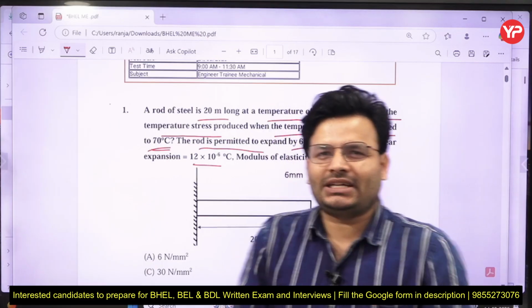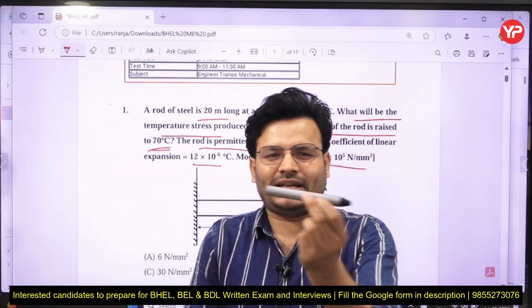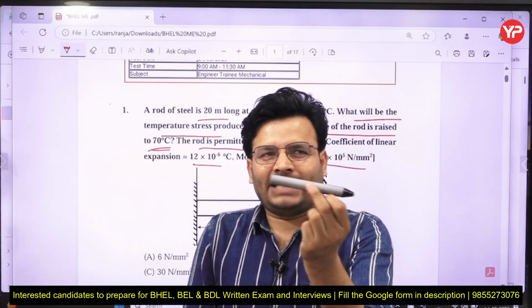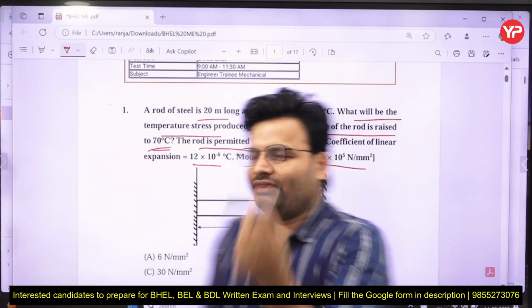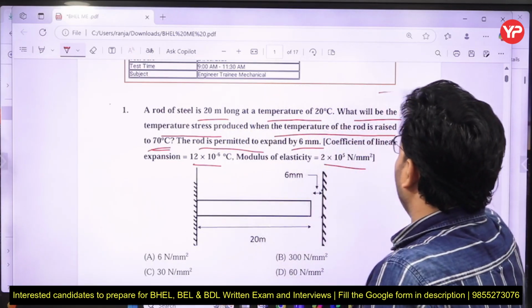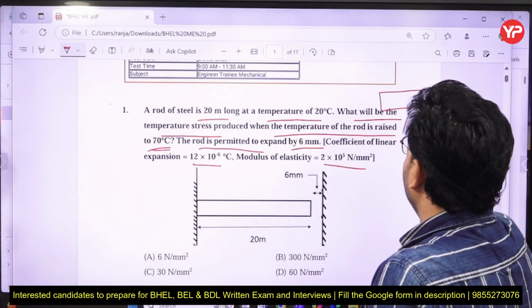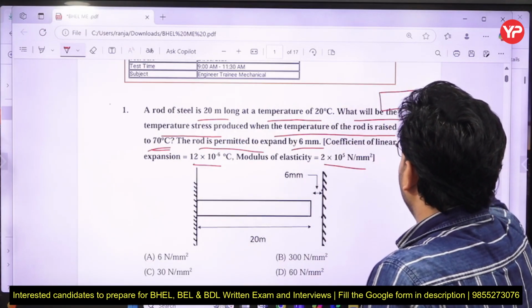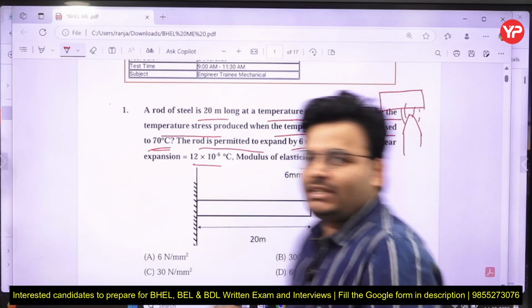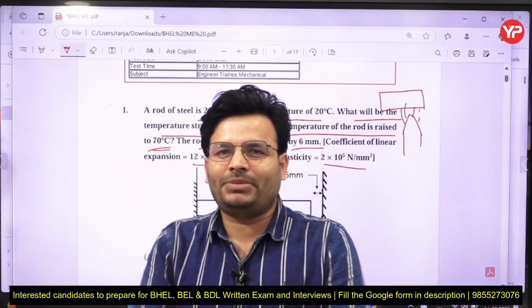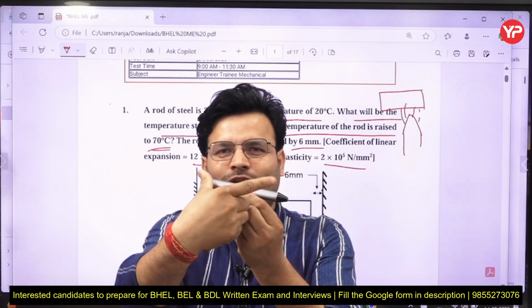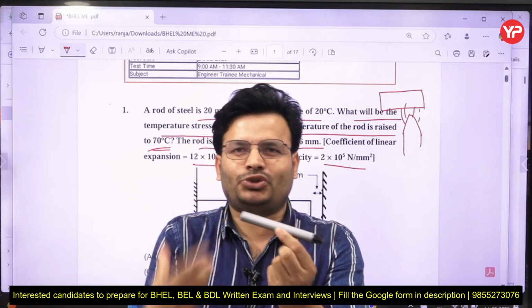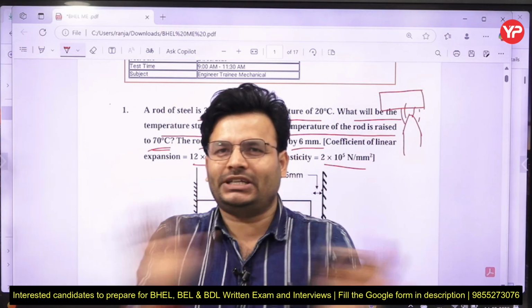I used to say in the class, suppose this is the rod my dear friends and I am going to heat it. Can anybody tell me what case that is? We can say that will be free expansion. Suppose this is an object and I am going to heat it. What will be the stress here? We can say no stress will be developed. Why? Because it is free to expand. As I heat it, it will expand freely, so no resistance force will develop and there will be no stress.